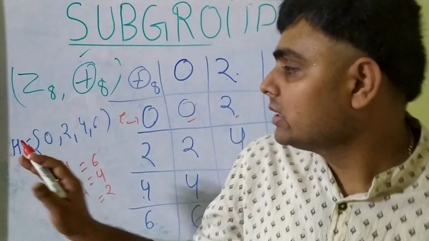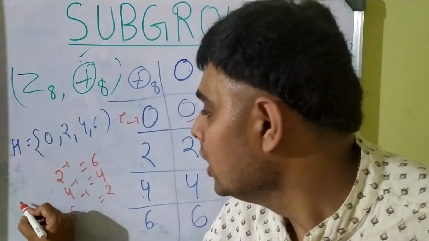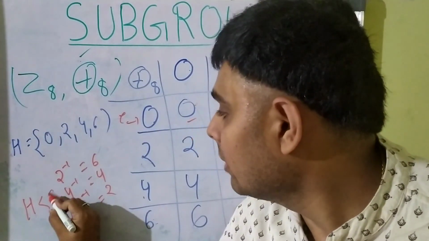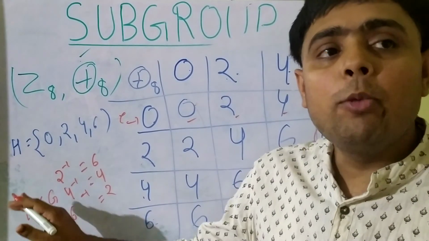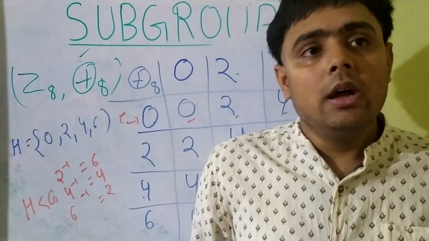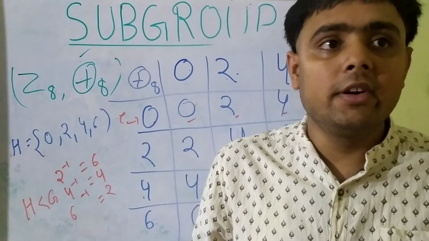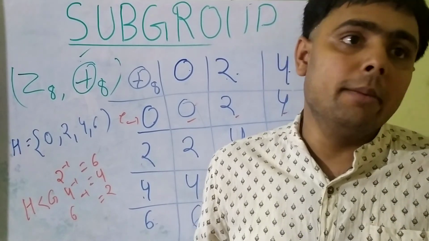So H is a subgroup of G. We can write it as H is a subgroup of G, and this is a proper subgroup. Okay, so I hope this is clear for you. In this lecture, we discussed what is a subgroup, what is a proper subgroup, what is a trivial subgroup, and we saw a few examples.